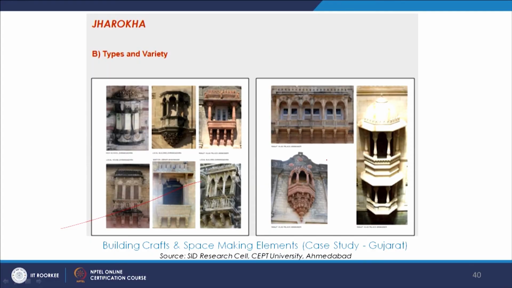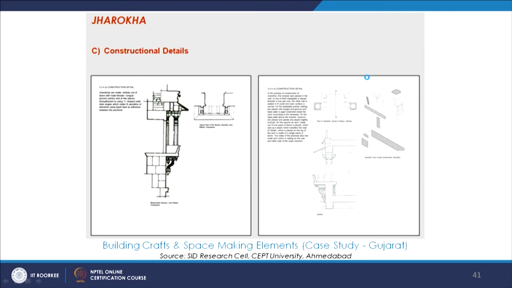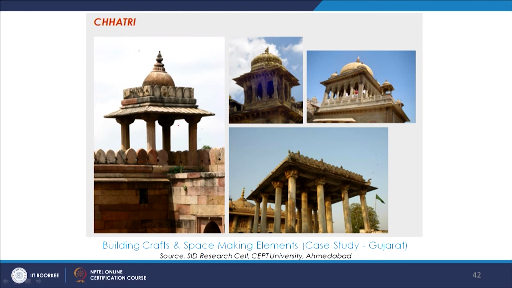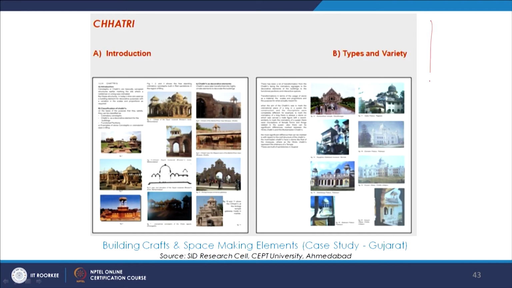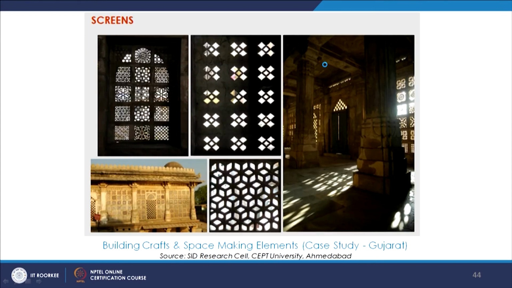So again, continuing the previous one, some more types and varieties. Of course, the construction details which have been very elaborately given over here. We see some chhatris. Again the details, different types over here we see. Talking about the screens, I have always been very fascinated by the jalis, and here we see all these different kinds of jalis, this play of light and shadow and the different kinds of motifs and different kinds of modules that we see over here.